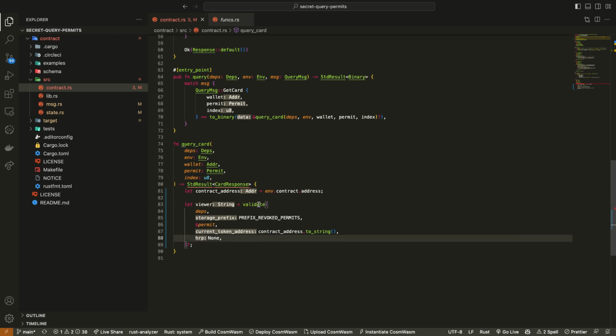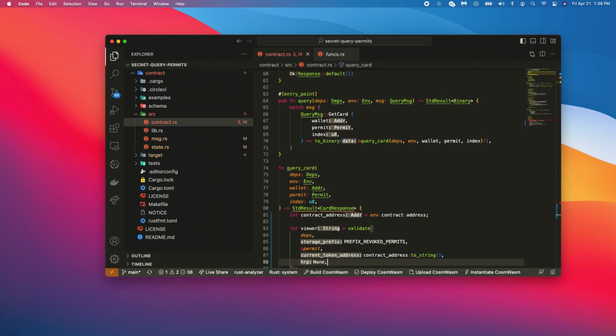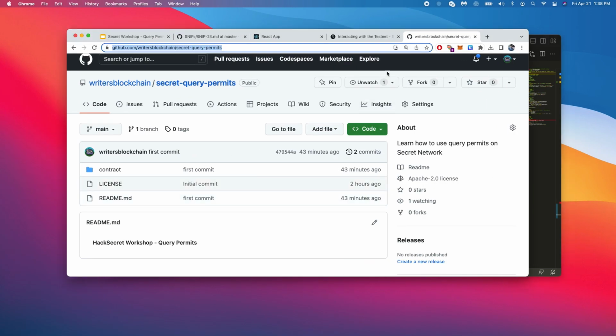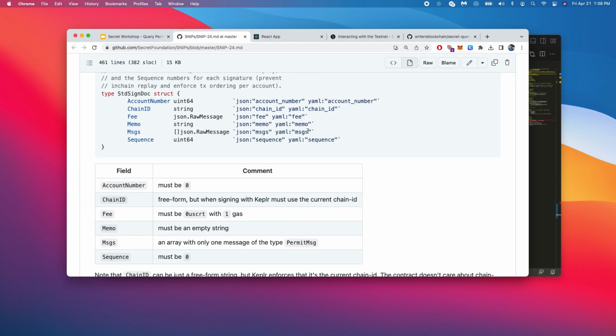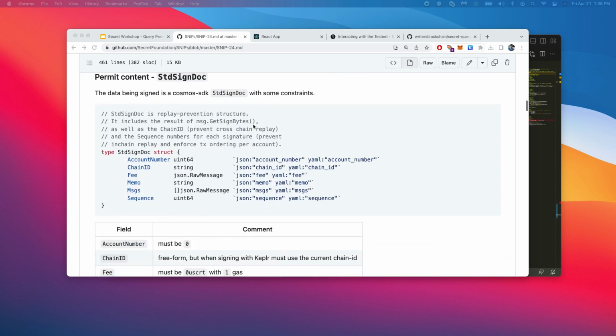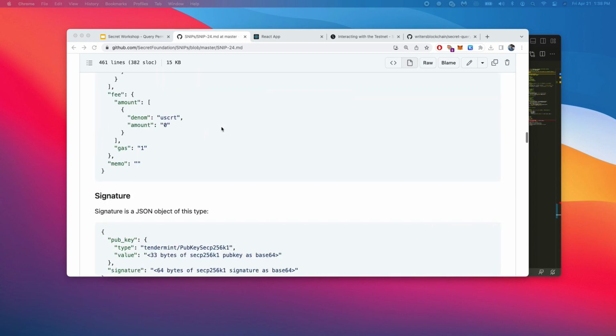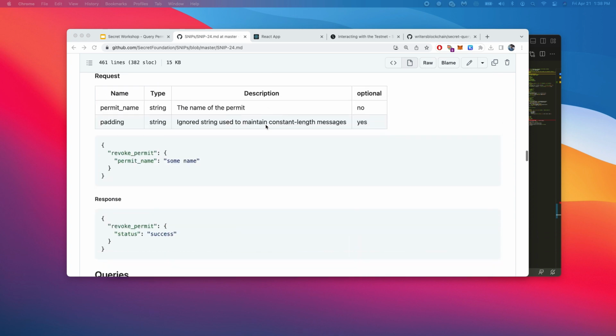And if we go back to, where did I have that? This information, right? Let me just link this in the chat for you. This is the data structure that we're working with. And all this information is in here, I think.